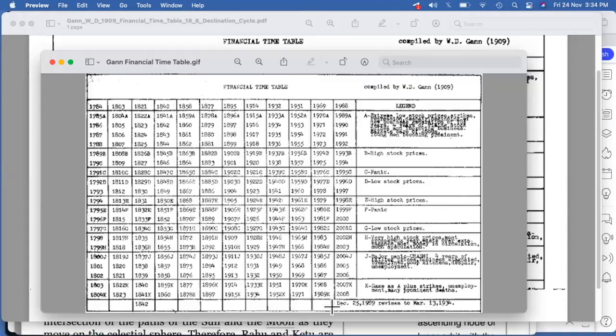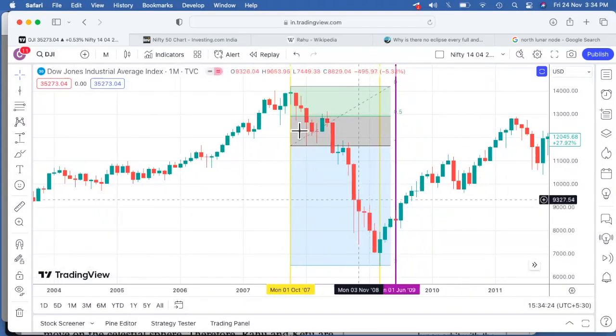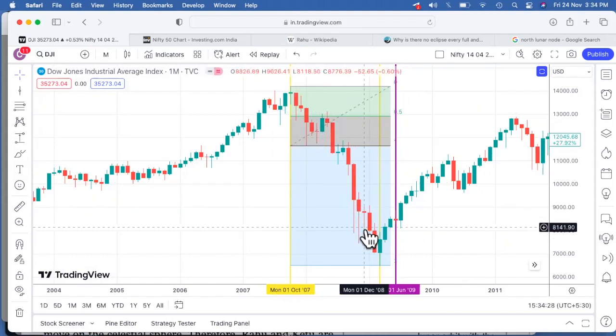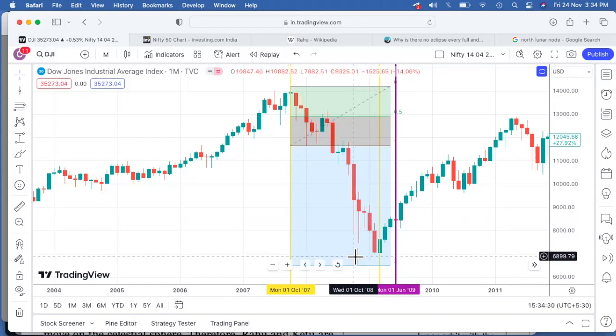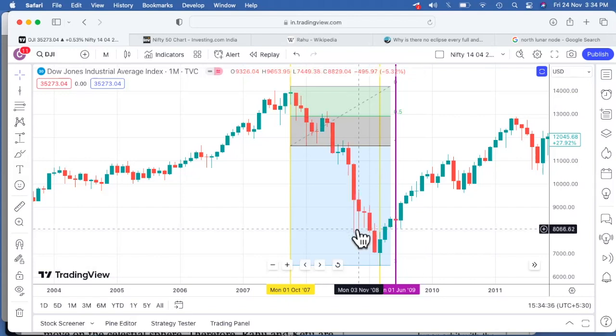After this 1988 we have the next low. If you look at the bottom over here, somewhere around 2007, 2008, that is a low. 2008 again we know it was a major low. We remember the Lehman Brothers because of the 2008 low cycles. There was a crash, a huge crash. Of course, the market did come down heavily during those days also. Again a major low.